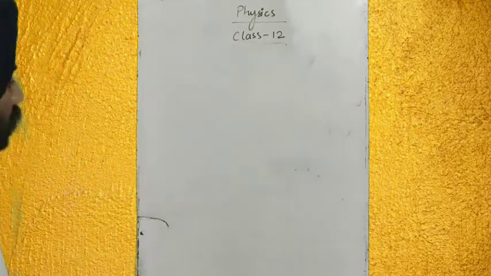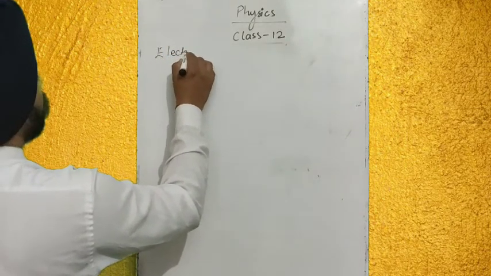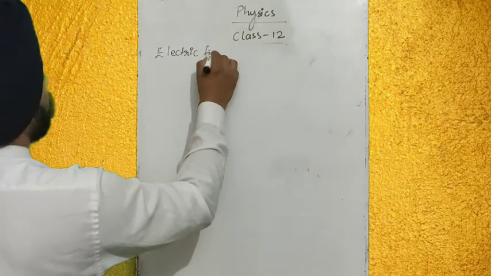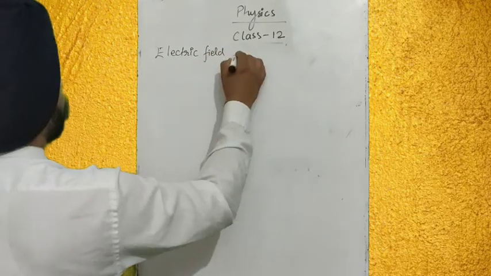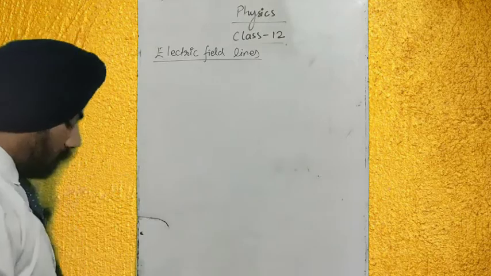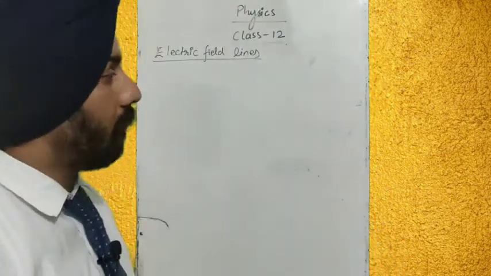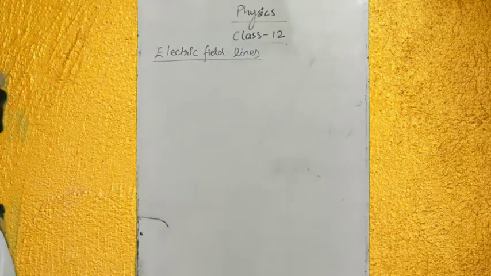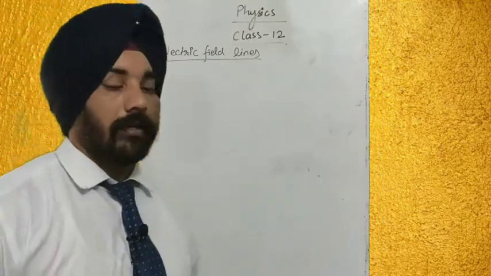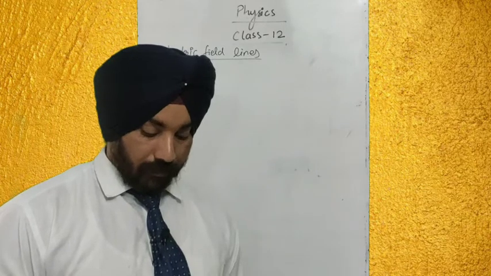So now we are going toward the topic electric field lines. I am going to explain electric field lines. You know who has given this concept? This concept was given by Michael Faraday. Electric field lines or electric lines of force. More accurately, you say electric field lines. Clear?